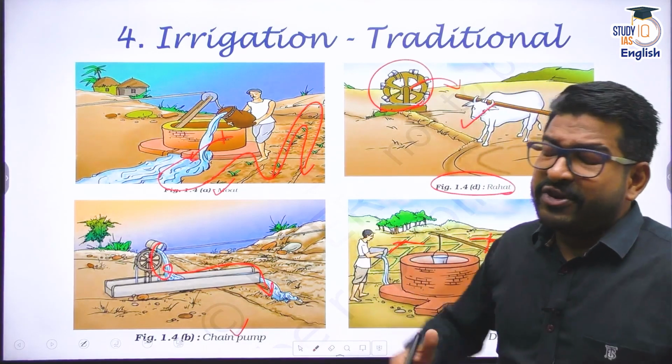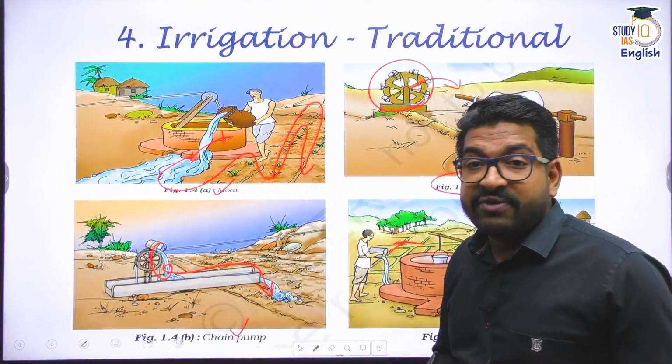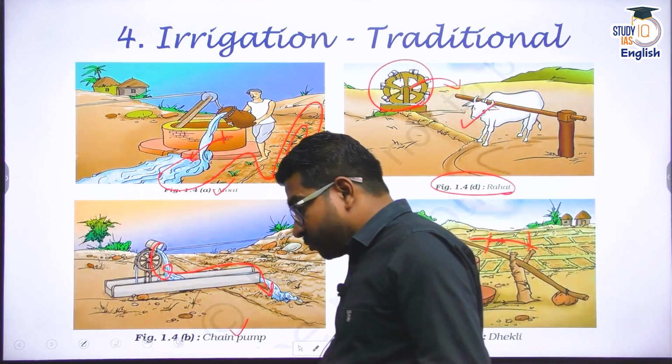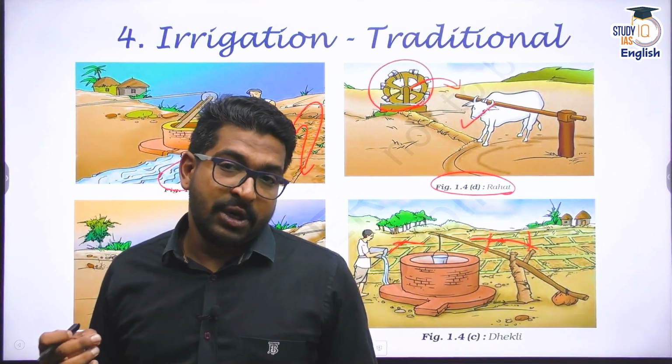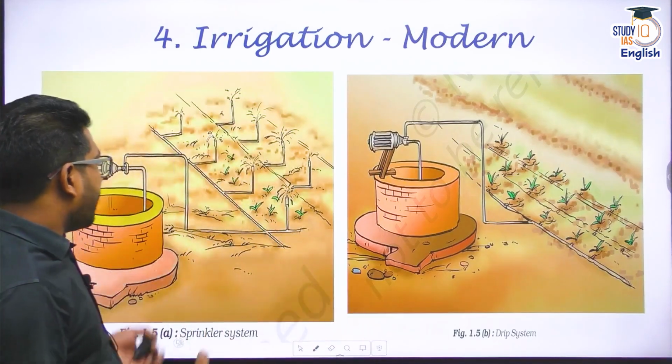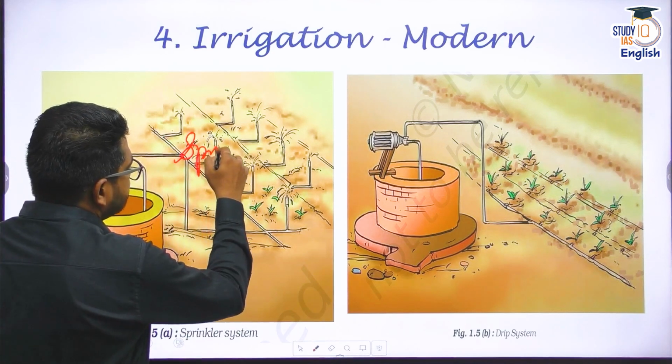These days, we have moved towards modern means of irrigation because today we have electrical pumps. Today we have good kind of pipeline which can even survive intense sunlight. So what we have done, we have created a piping system. We have created the sprinkler system, right?